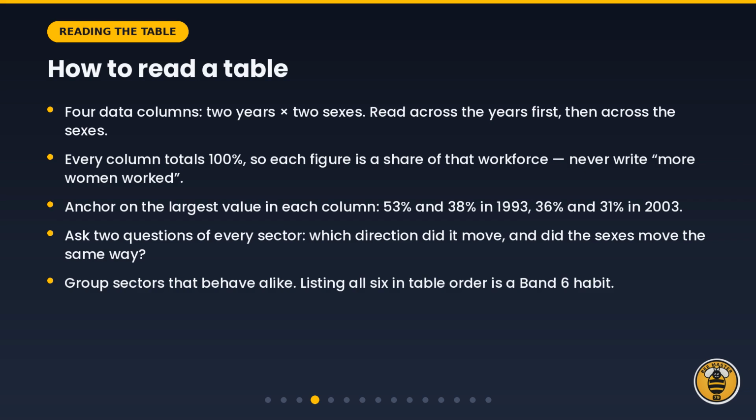So how do you read a table like this? Work across the years first, then across the sexes. Anchor yourself on the biggest figure in each column: 53 and 38 in 1993, 36 and 31 in 2003. Then ask two questions of every sector. Which direction did it move? And did the two sexes move the same way? Finally, group the sectors that behave alike. Listing all six in table order is a Band 6 habit.